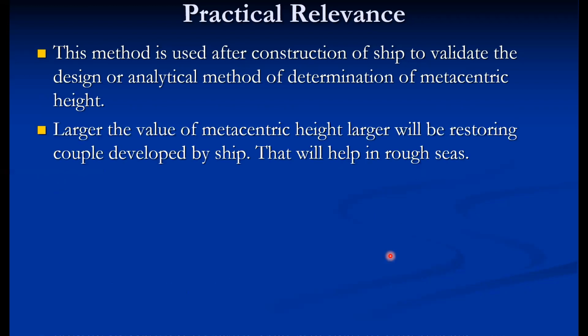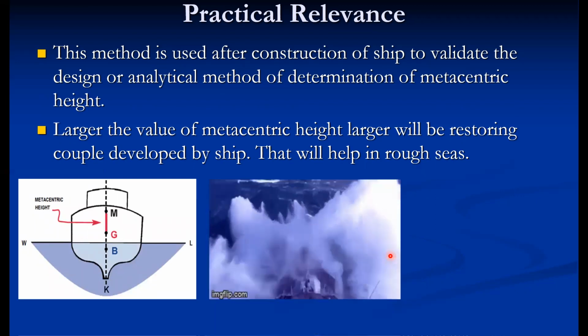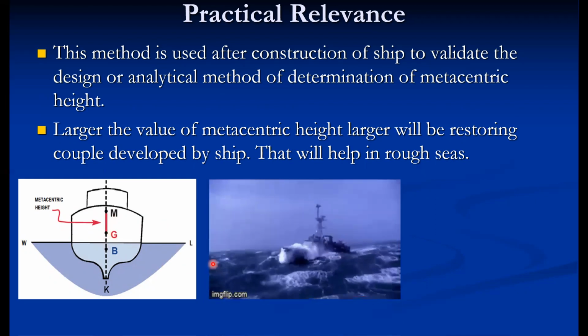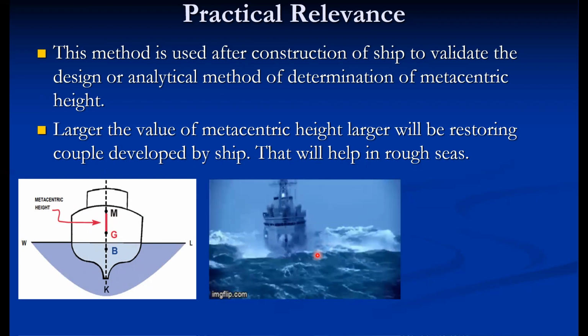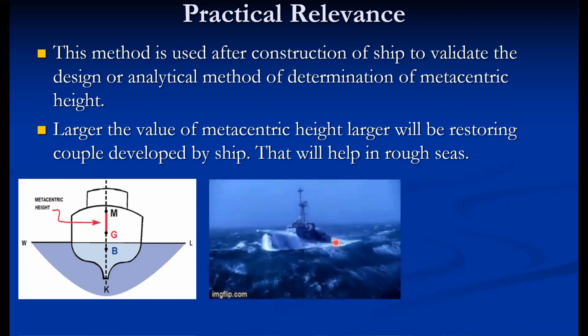The larger the value of metacentric height, the larger the restoring couple developed by the ship, and that will help in rough seas. Especially under rough sea conditions, the free body above the liquid surface is very little.